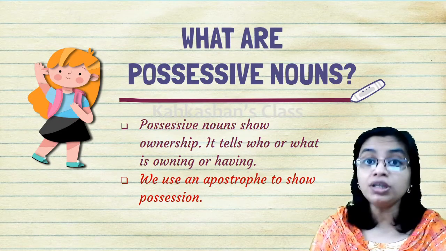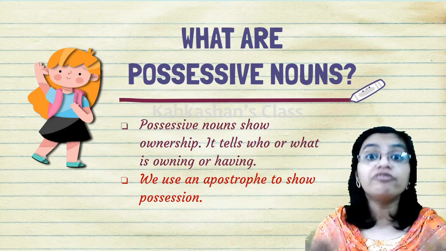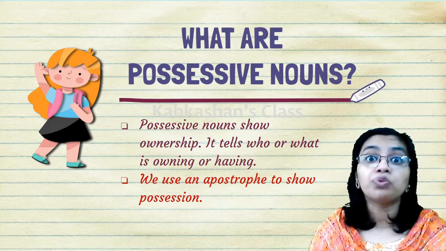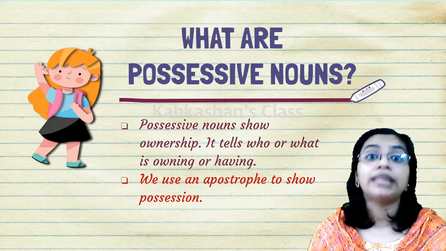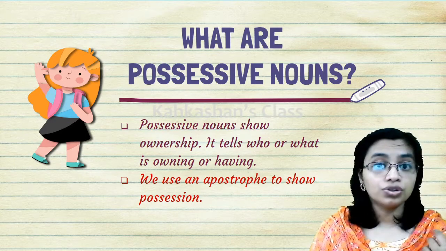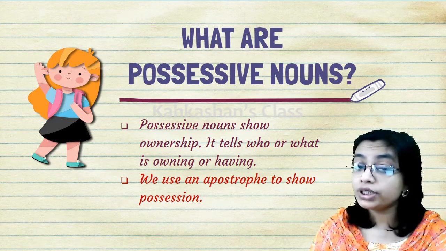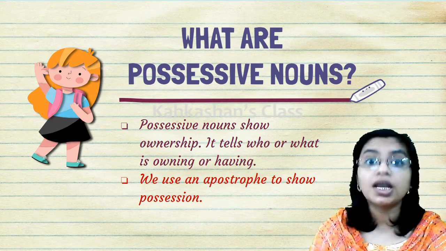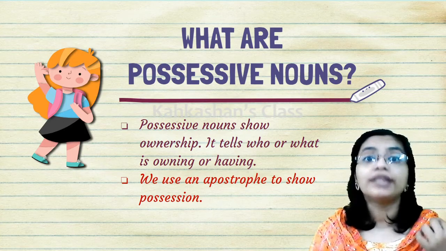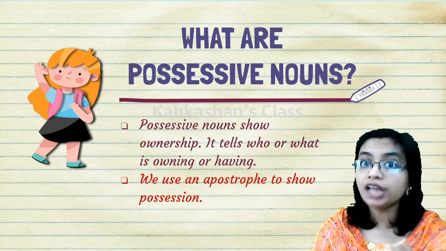For example, when Aryan said, my father's name. So, whose name was it? It was father's name. That name belonged to the father only. So, who is the owner? The father. And we put an apostrophe to show that the name belongs to the father.